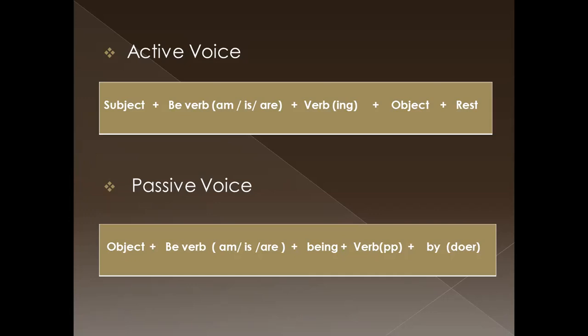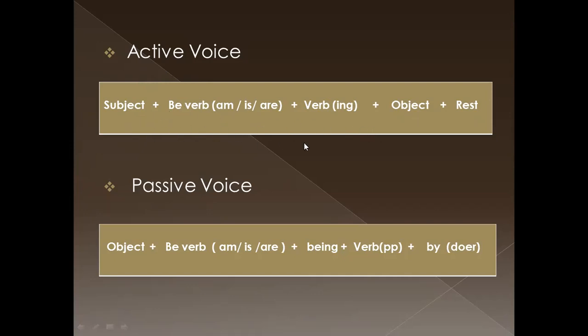Okay. Now we are talking about future continuous tense in active voice. This is active voice. In active voice, what is the structure? The structure is subject plus be verb, am, is, or are. Next, verb in ing form. Next, object. Next, rest. This is the active voice.